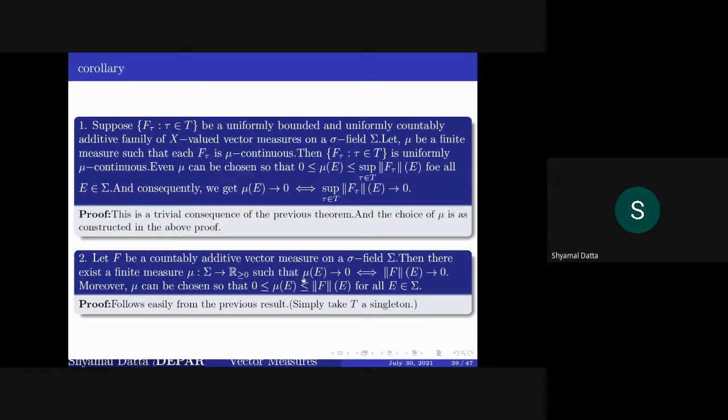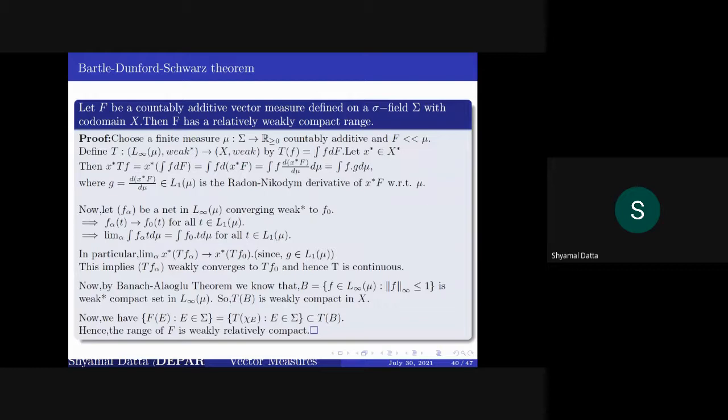Okay, now this is written down for a single measure. So these are actually the same. Now, this is a very important theorem about the range of vector measures.